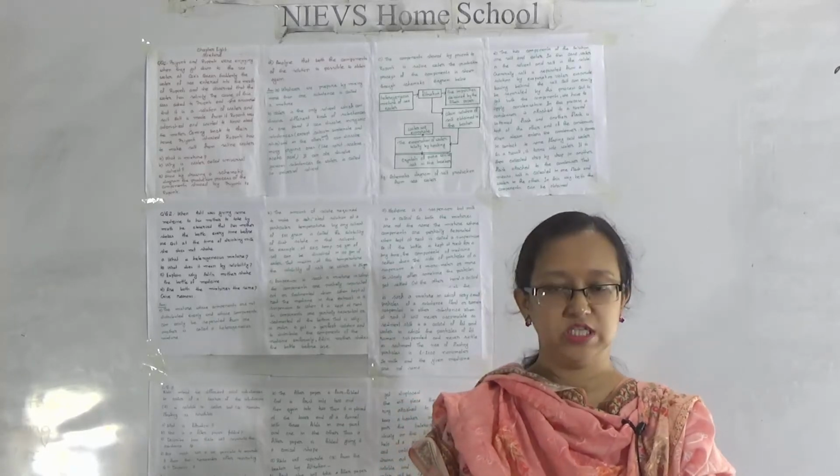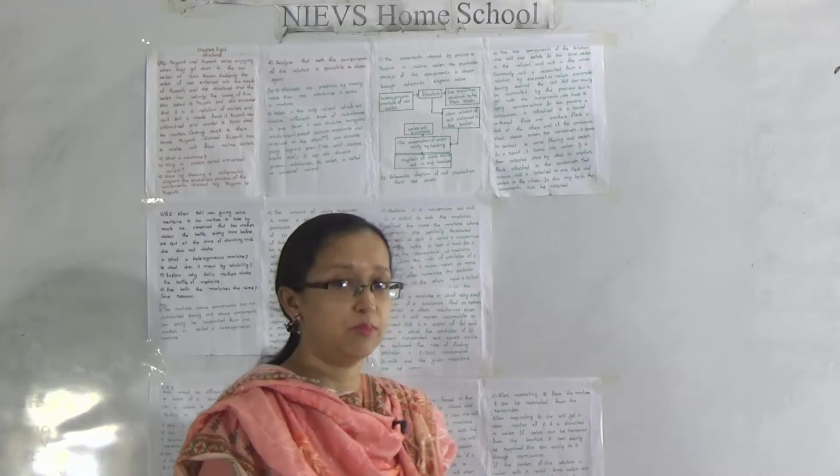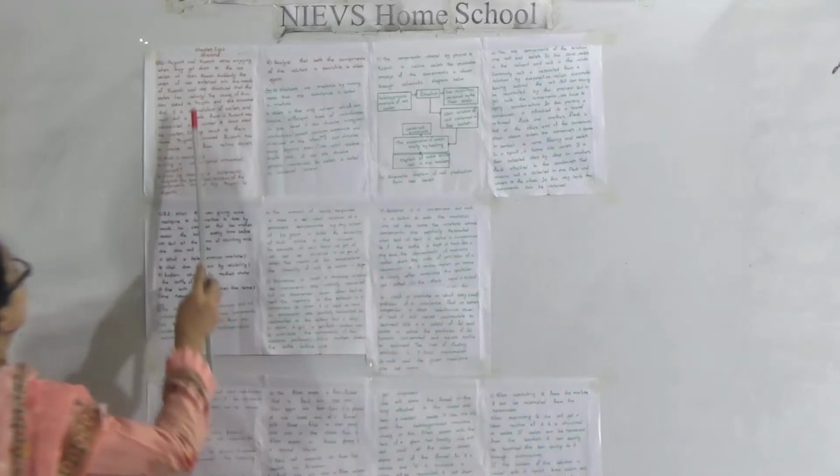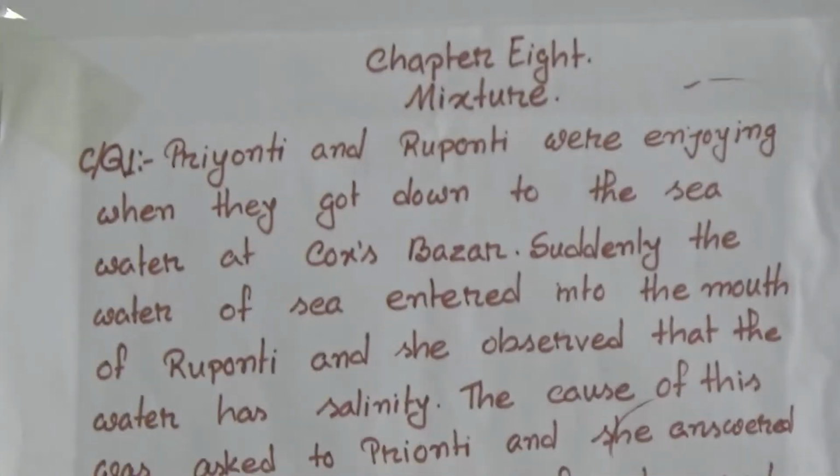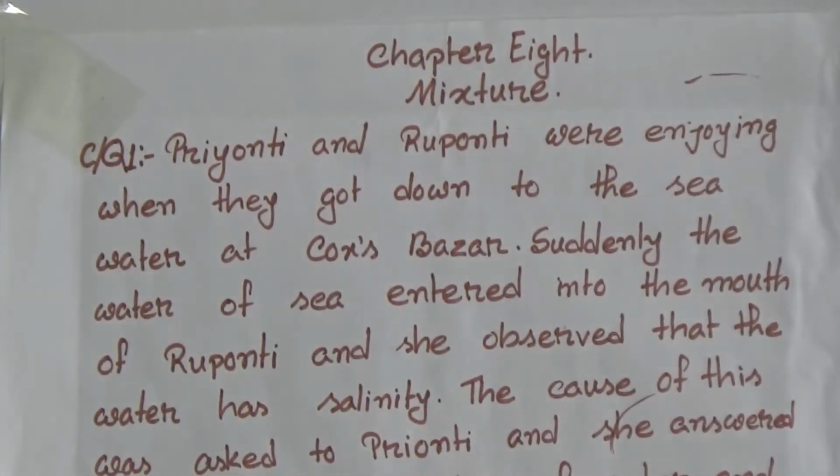We discuss the questions. Creative question number 1. This question is from your book exercise, and at the start of the question they give a stem. You have to read the stem, then read the question and give the answer.